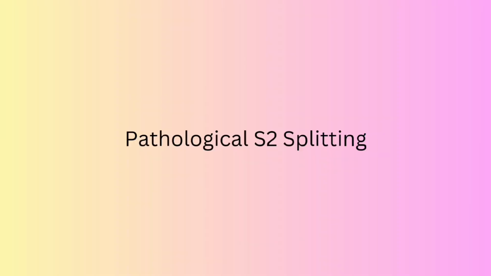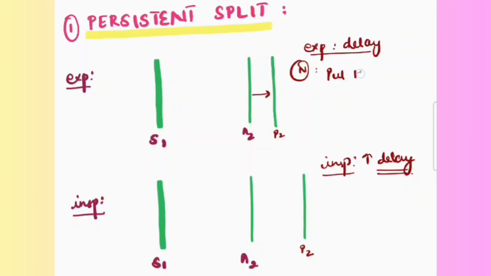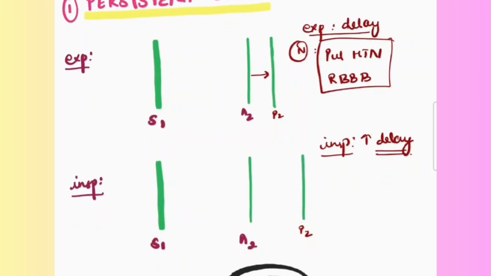Now that we understood the physiology of S2 split, we shall hop on to the pathological variations. First, persistent split. In expiration itself, there is a marked split, and hence in inspiration, of course, there is an even more increased split. So this patient has some kind of pathology causing delayed closure of the pulmonic valve, that is, pulmonary hypertension or right bundle branch block.